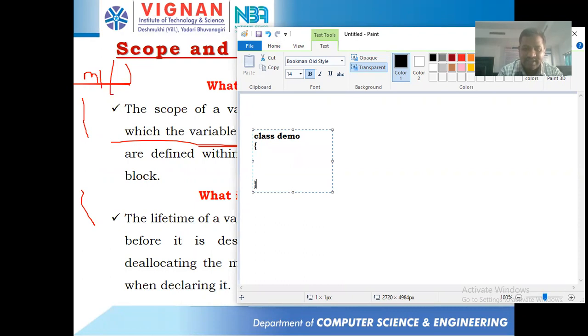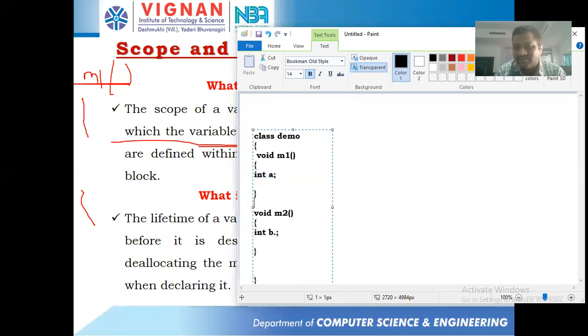Inside this class Demo, I take some functions called void m1 and m2. In these m1 and m2 functions, we'll have some variables. Suppose I take a variable a inside m1, and a variable b inside m2. That means the scope of variable a is within m1 itself. It cannot be used outside m1. And the scope of b is within m2 itself. It cannot be used outside m2.